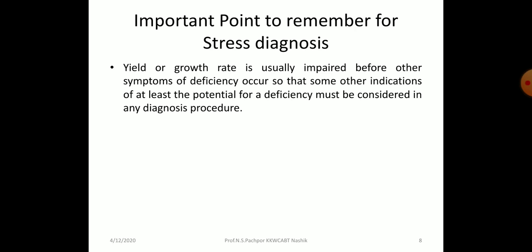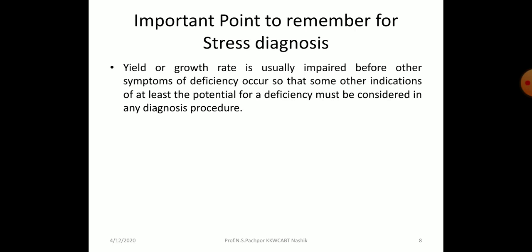An important point to remember for diagnosis, how to diagnose this: yield or growth rate is usually impaired. Carefully read that. Yield or growth is usually impaired before other symptoms of deficiency occur, so some other indications of at least the potential for a deficiency must be considered in any diagnosis procedure.